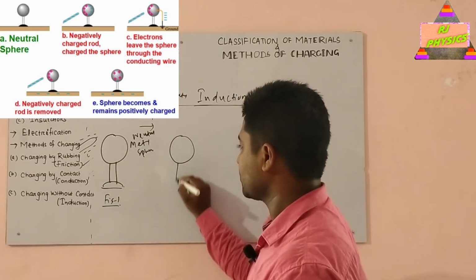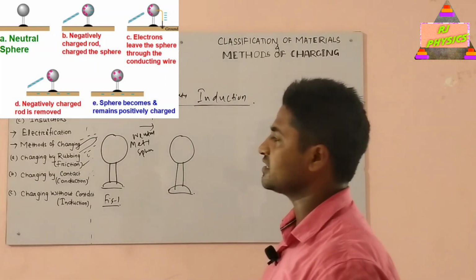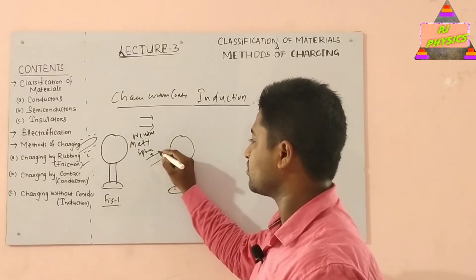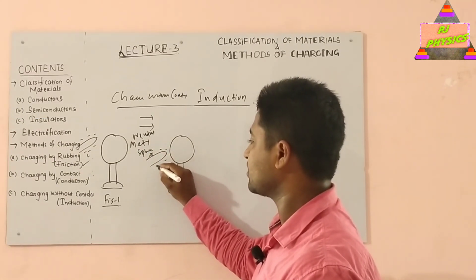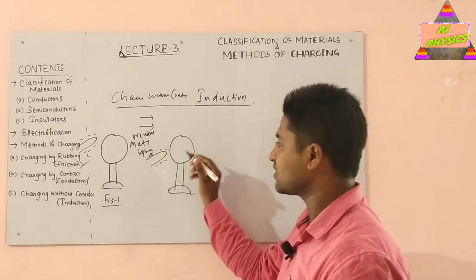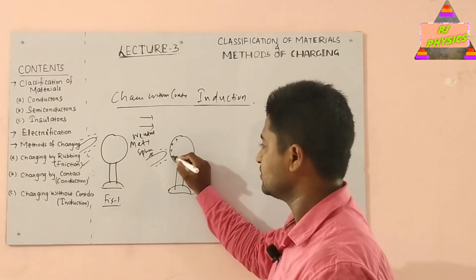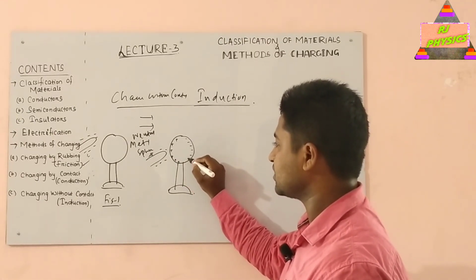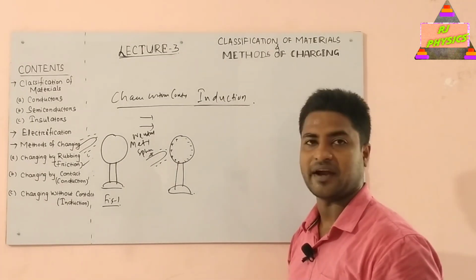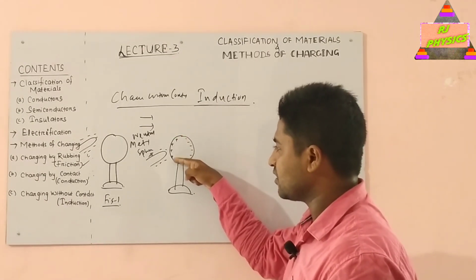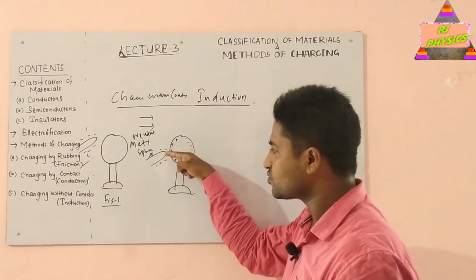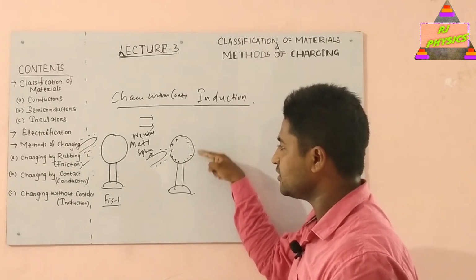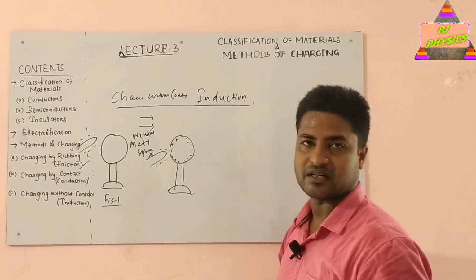In the second figure, we know that like charges repel each other and unlike charges attract each other. So this negatively charged rod, which is not in contact with this metal sphere, will attract the opposite charges nearer to it and repel the same charges, that is negative charges, towards the other side. As a result, the part of the sphere very close to this rod has become positively charged, and the side far from it has become negatively charged.